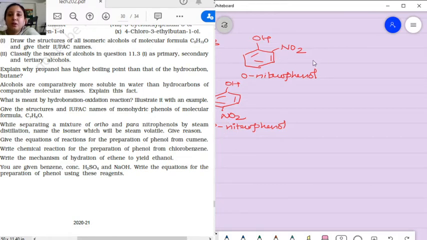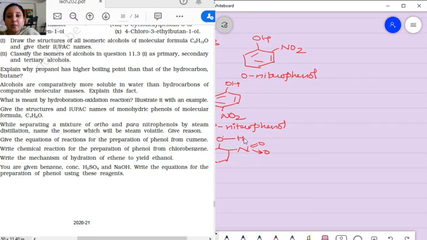Now we can write it like this. Let's first discuss ortho. OH, N, and this OH also we can write like this.